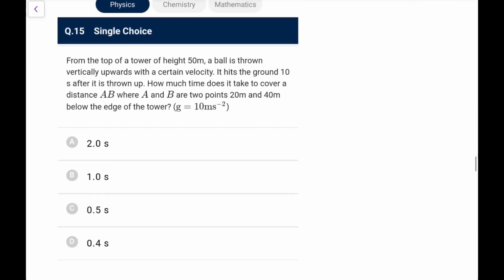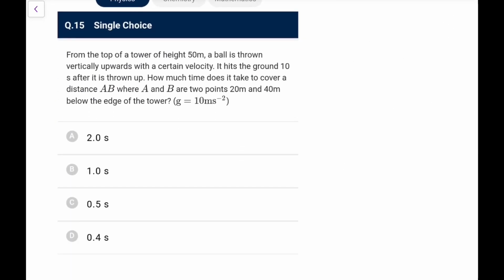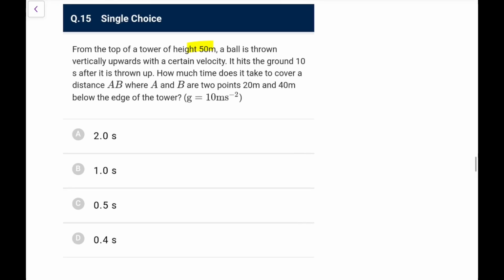Next, from the top of a tower of height 50 meter, a ball is thrown vertically up with a certain velocity and hits the ground 10 seconds later. How much time does it take to cover a distance AB, where A and B are 2 points 20 and 40 meter below the edge of the tower? Okay. First of all, it takes 10 seconds after it is thrown up. It is thrown vertically with velocity u, so it goes up and down.